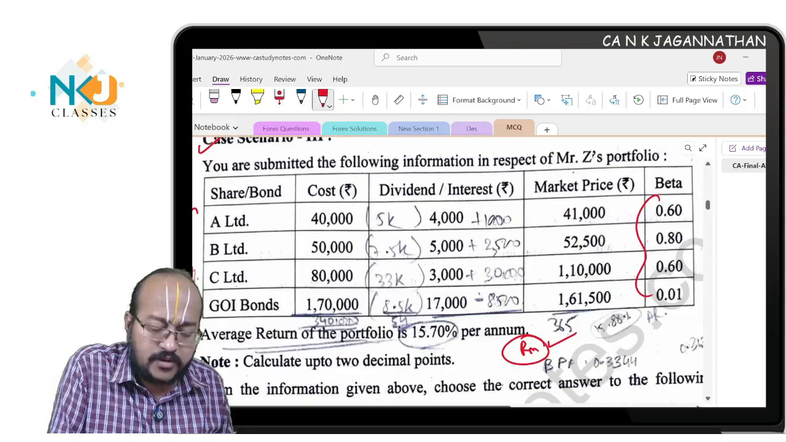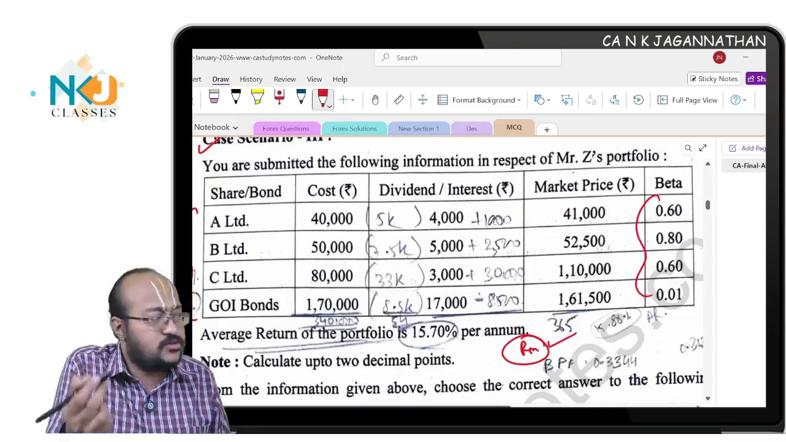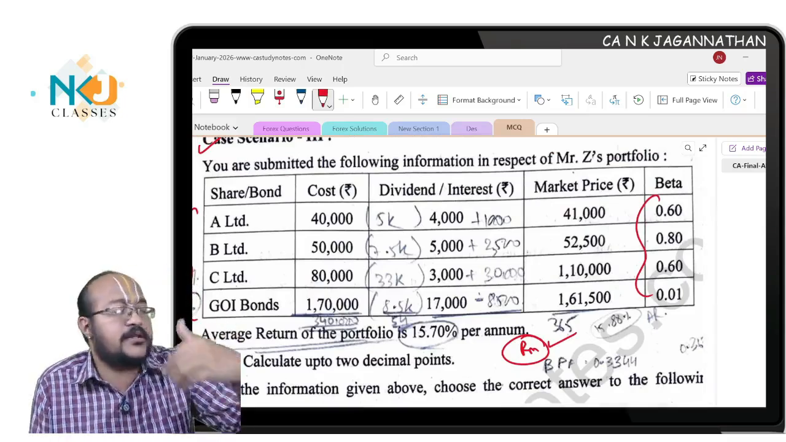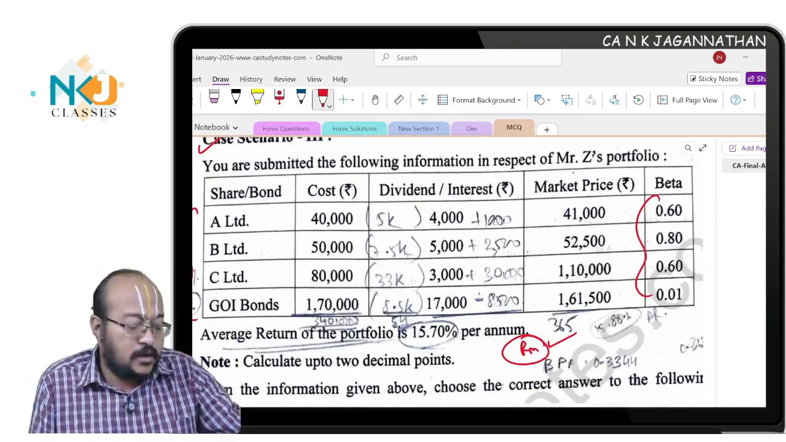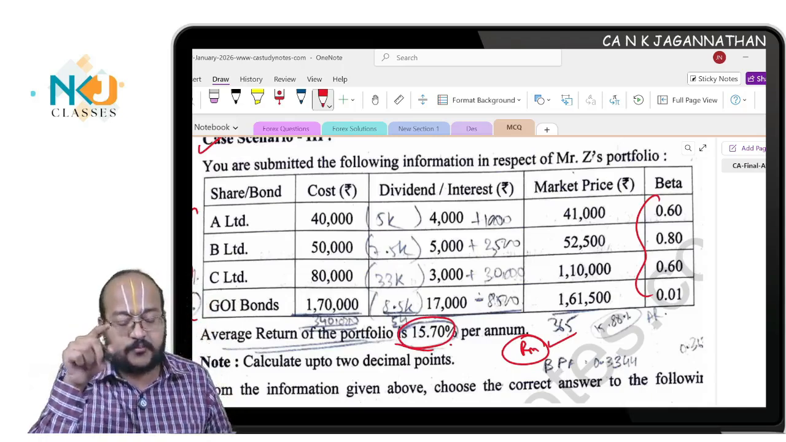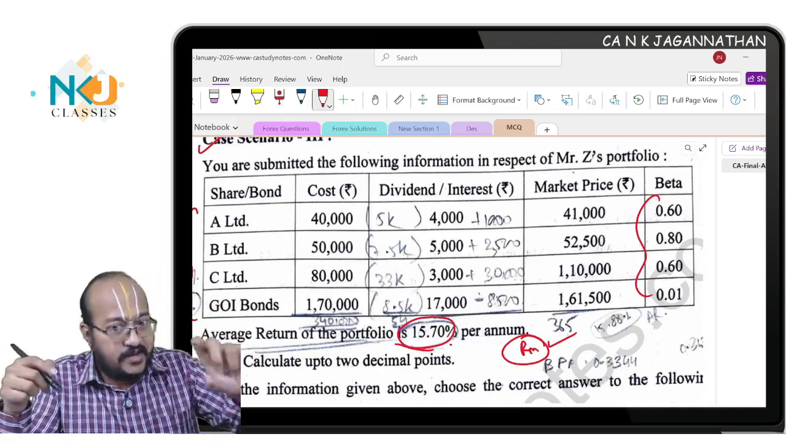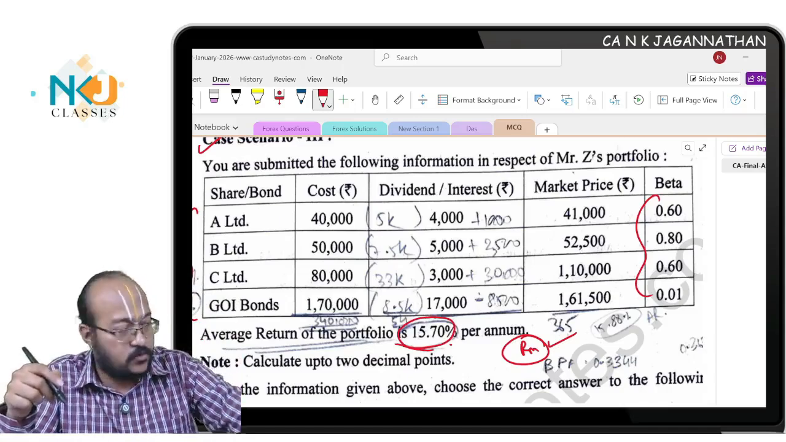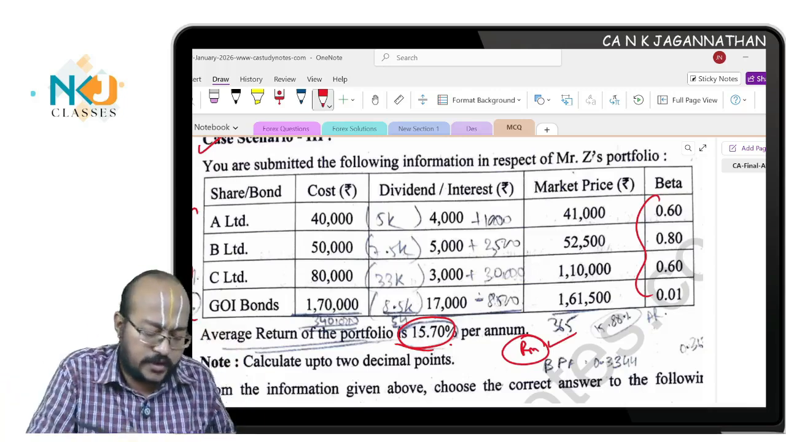Beta, you will take a simple average, which means 0.6, 0.8, 0.6 and 0.01 given, divided by 4, and you will get the weighted average beta of the portfolio. Then the return of the portfolio, 15.7 given, equate it: return of the portfolio 15.7 is equal to RF plus the simple average beta which you got, into RM minus RF, and you will get the RF.